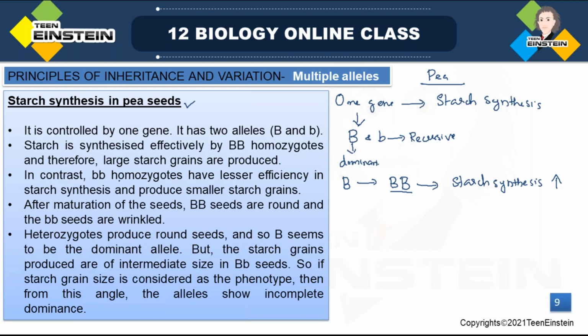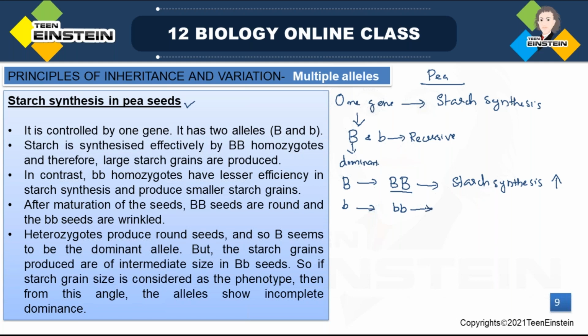But when the homozygous recessive condition comes, the recessive allele gets a chance to express only when it is in homozygous condition, right?